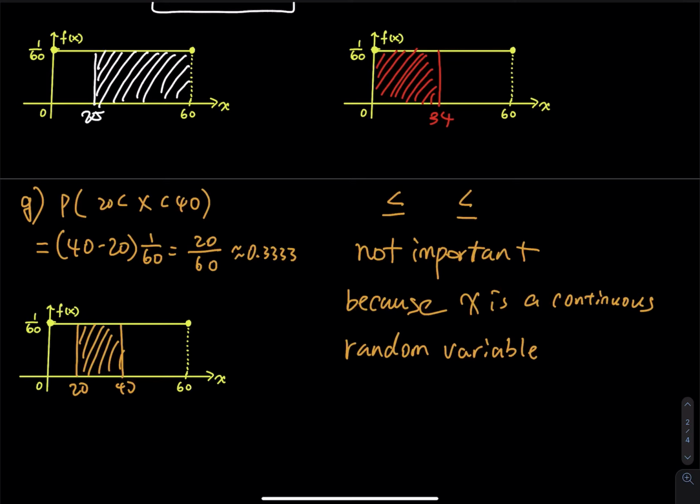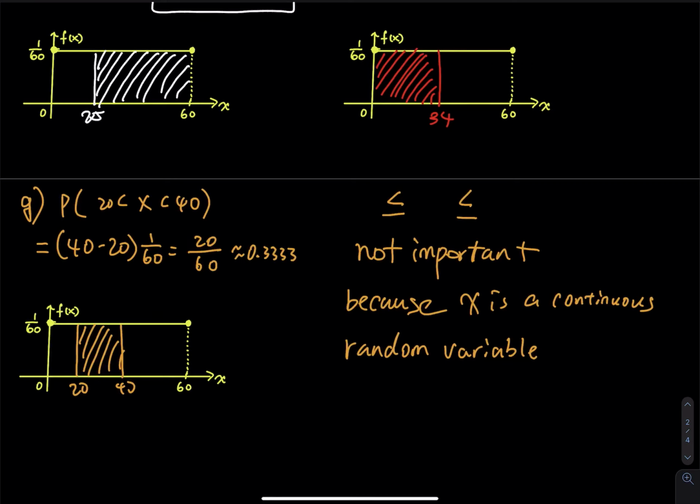So if you use 20.1, I can argue with you and say, okay, I can use 20.001, and then your friend can argue with me and say, all right, you are wrong, I can use 20.0000001. So if you don't use 20, there is no other number that you can use. So you have to use 20 and 40 regardless of the equal.